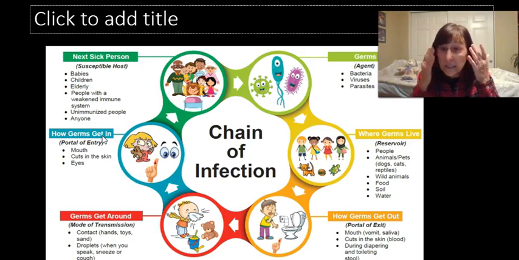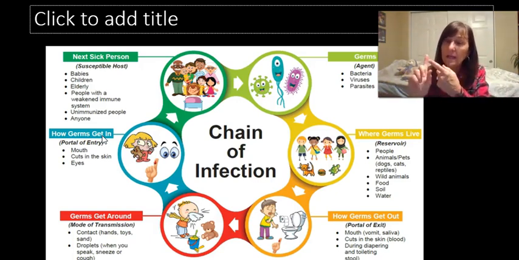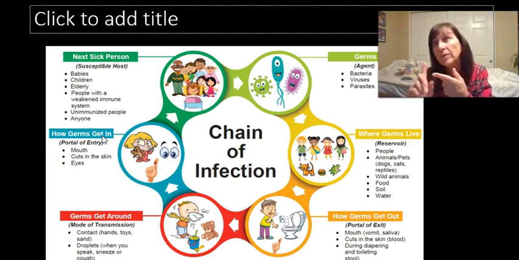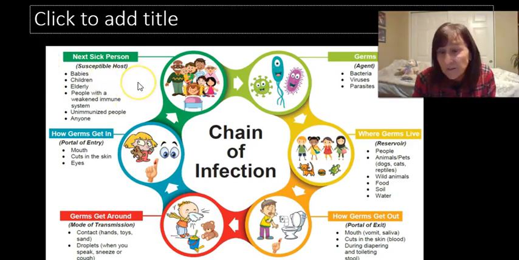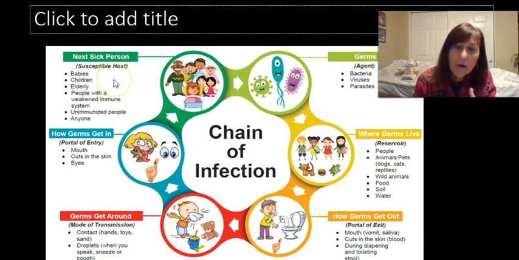Any cuts in the skin, it could also go in your eyes, nose, and I'm going to tell you again, the urethra of both the male and the female, but female more. And that's just the tube that the urine comes out. You could get a vaginal infection, anywhere where there's an opening in the body.